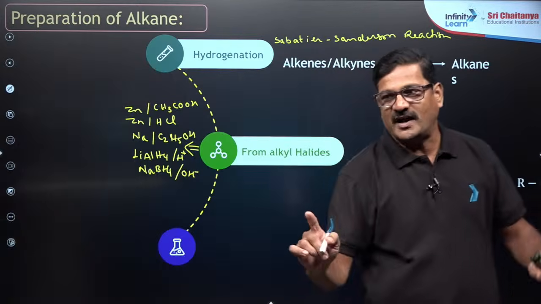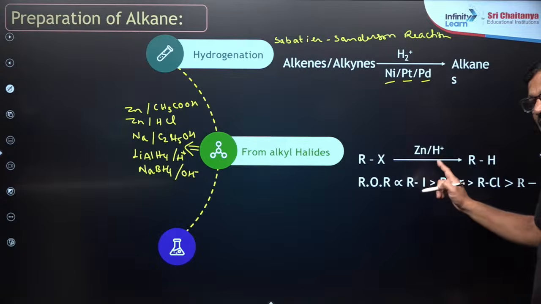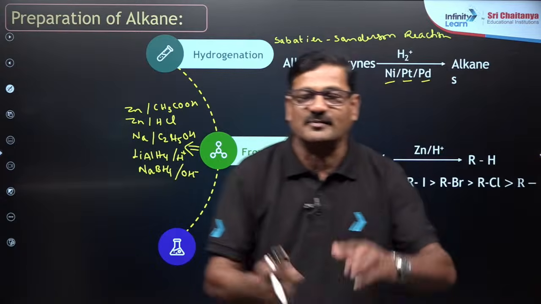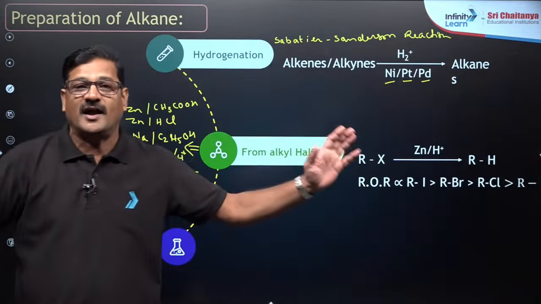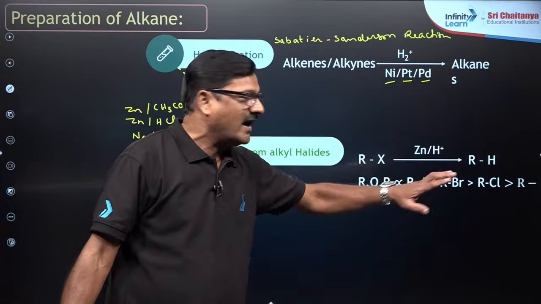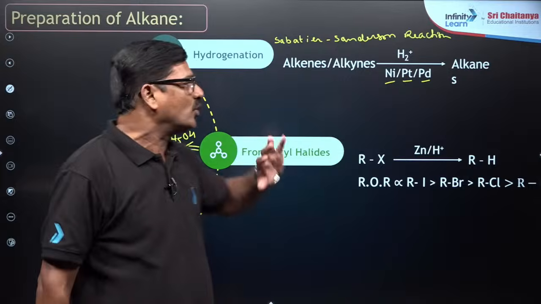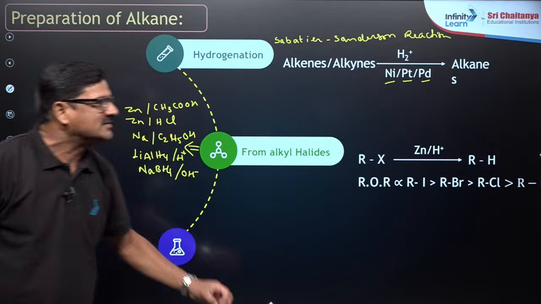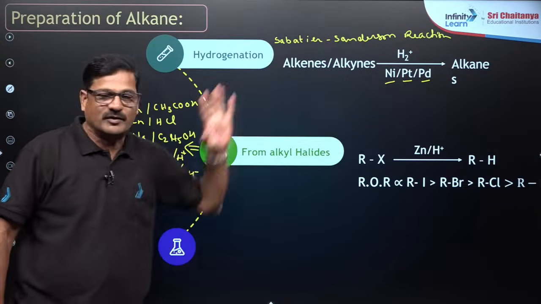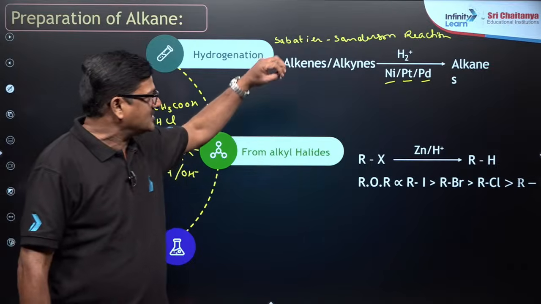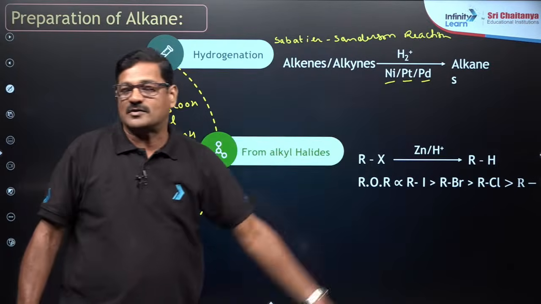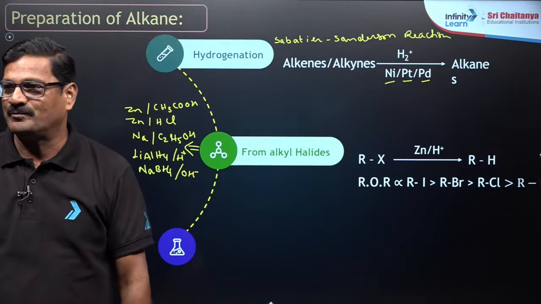So the rate of reaction for this is going to be alkyl iodide more reactive than alkyl bromide, then alkyl chloride, and then alkyl fluoride. Actually alkyl fluoride reactions are completely different. I don't want to give hundreds of reactions, just one simple noteworthy point. A reaction देखने का कैसे product कौन सा product देने वाला है.